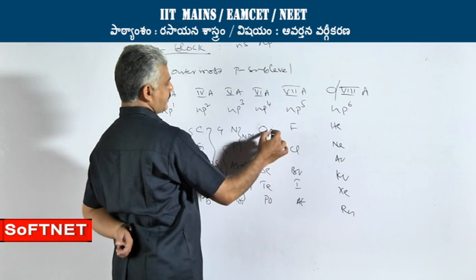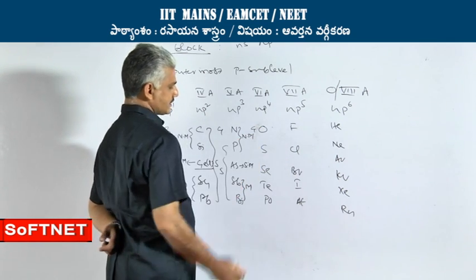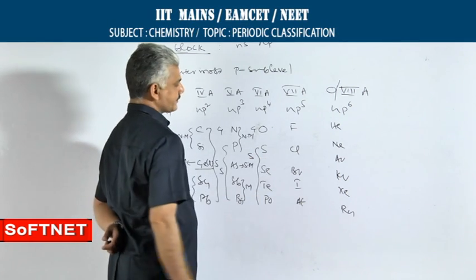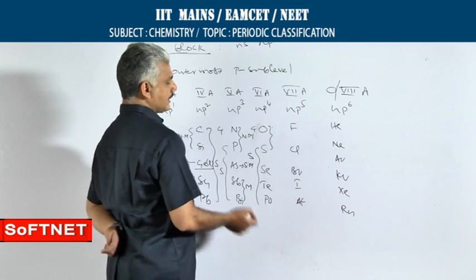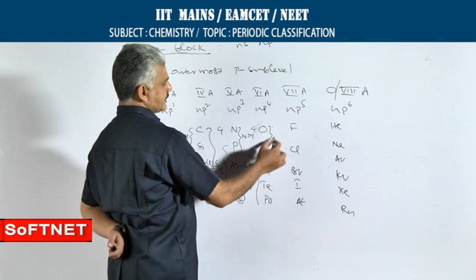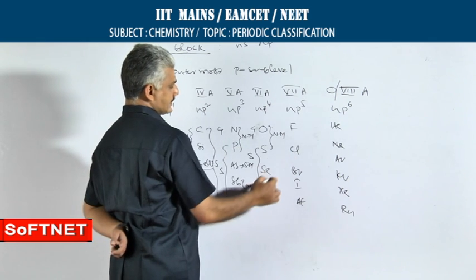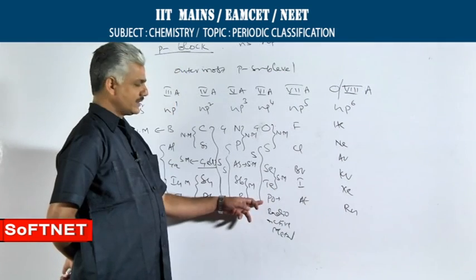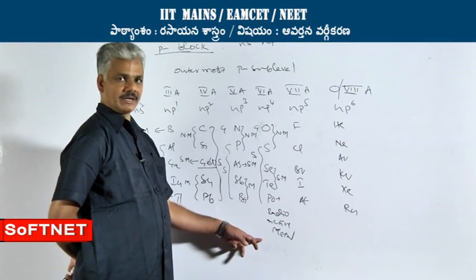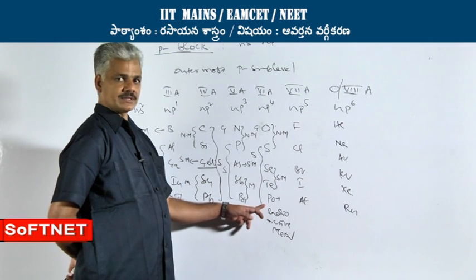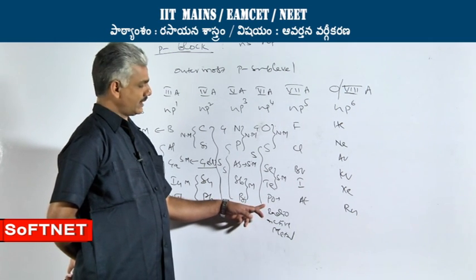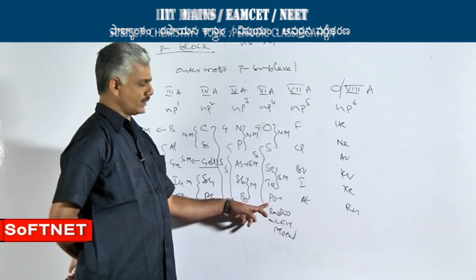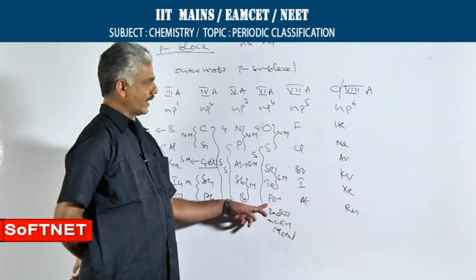In the 6th A group, oxygen exists in the form of gas, rest of the elements exist as solids. Coming to their metallic and non-metallic character, oxygen and sulfur are non-metals, selenium and tellurium are treated as semi-metals, polonium is a radioactive metal. This element was discovered by Madame Curie, and in the honor of her country is named as polonium. She is from the country Poland.